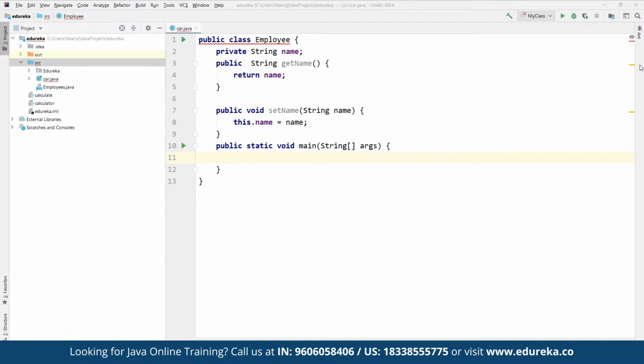What we have done here is a class Employee, which has a private variable defined as name. And now we have created a simple getter and setter method through which we can get and set the name of the employee. Now using these methods, any class which wishes to access the name variable has to do it using these getter and setter methods.